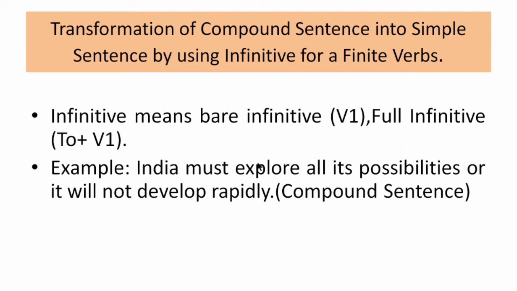We can take the help of the bare infinitive or the full infinitive. Bare means V1, the original form of the verb, and full infinitive means adding to with the verb. So here is the example. India must explore all its possibilities or it will not develop rapidly. Here again two events are there and they are joined by the word or, a coordinating conjunction. So let's see how we have changed it.